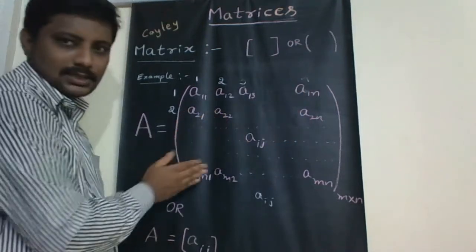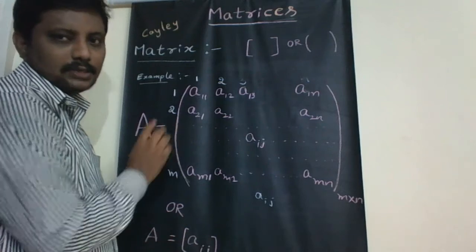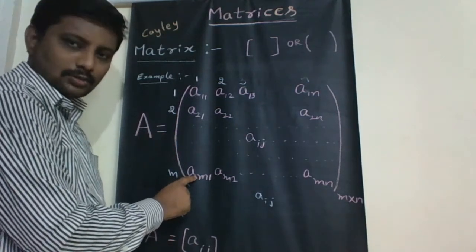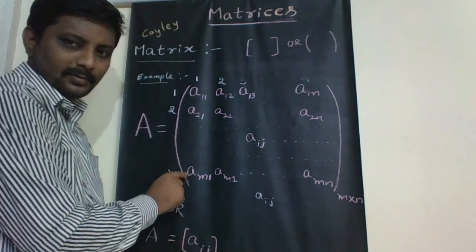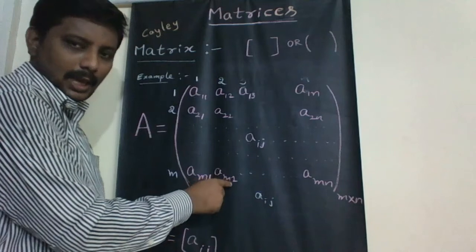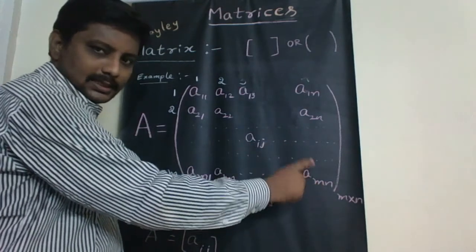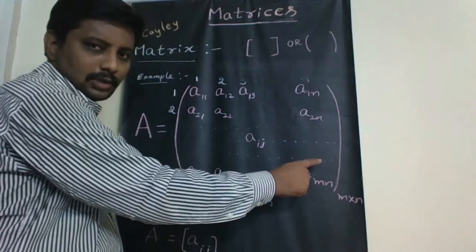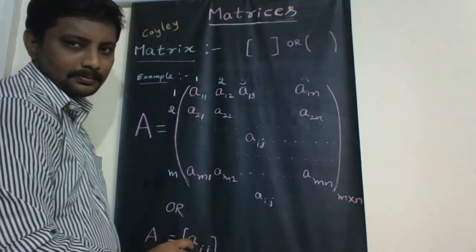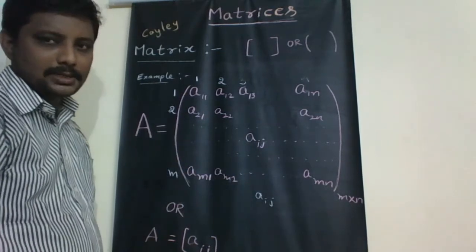In this manner we arrange the numbers or elements. The last row: Am1 is the mth row first element, Am2 is the mth row second element, and the last element is Amn, the mth row last element, which belongs to the nth column. So mn numbers are arranged in this manner.